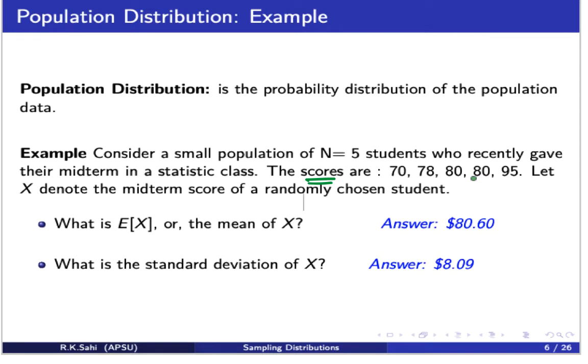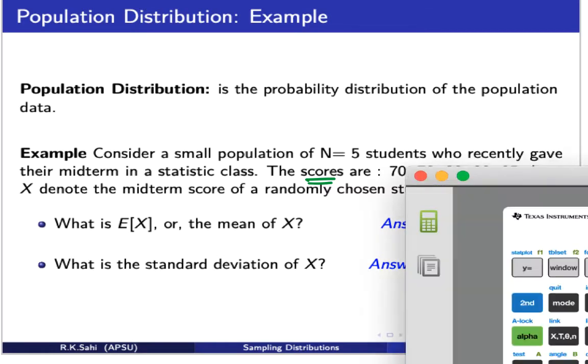So we can exactly find the mean of this X, that is the midterm scores. If you plug it in your calculators, you all know, even if you don't plug it in, you can simply add and then divide by 5, which will give you 80.6. The standard deviation, definitely use your calculators for the one variable stat. So I will just quickly show you how to do that.